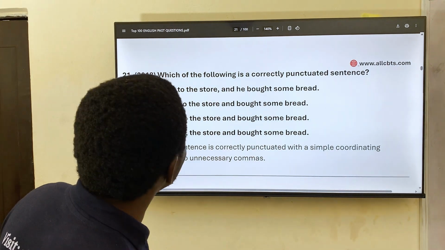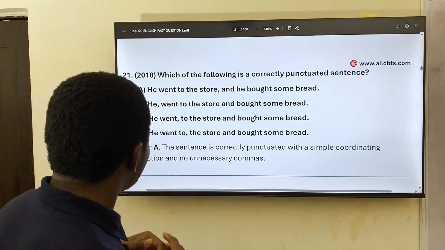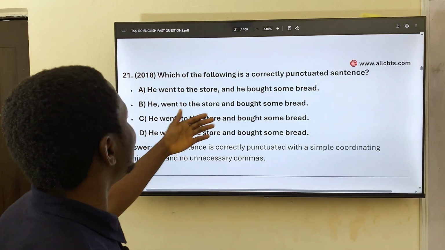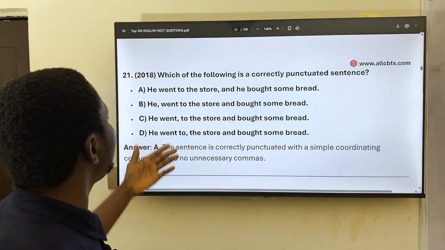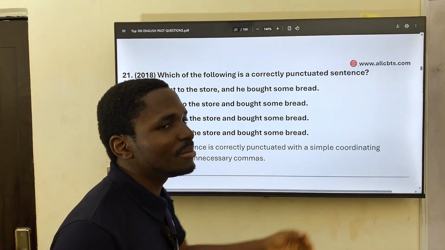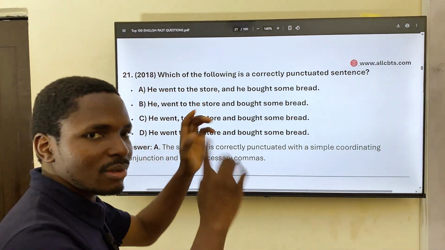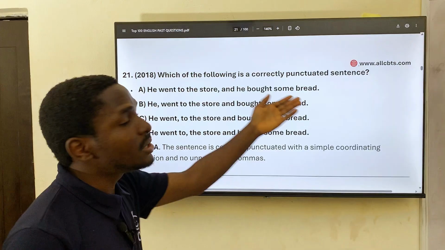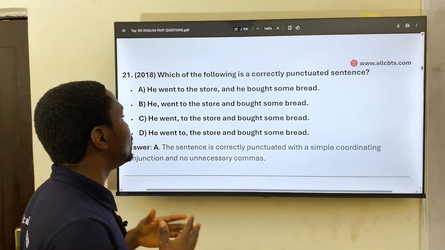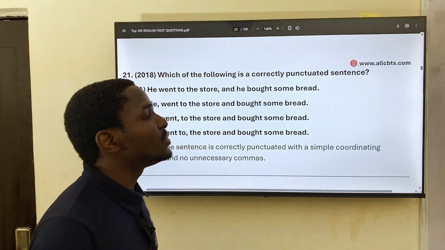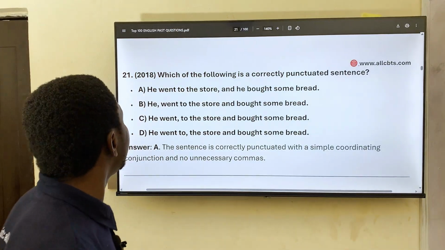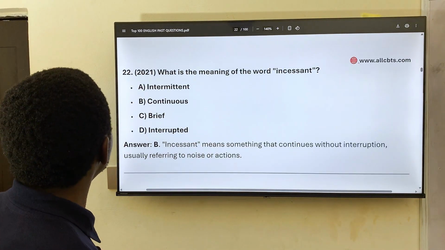So he went to the store and bought some bread. Incorrect. He went to the store, that's an idea. Bought some bread, that's another idea. So he went to the store and bought some bread. That's the correct answer.